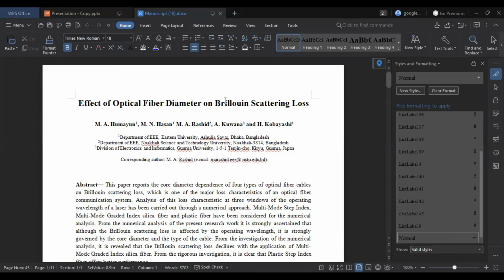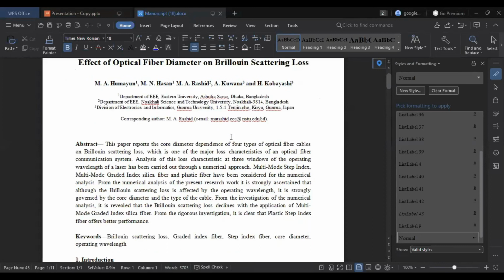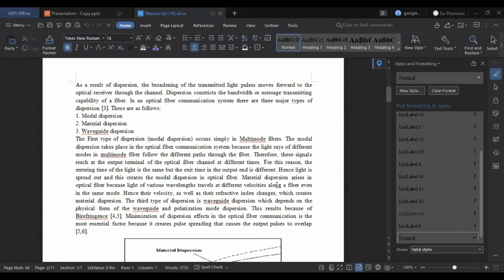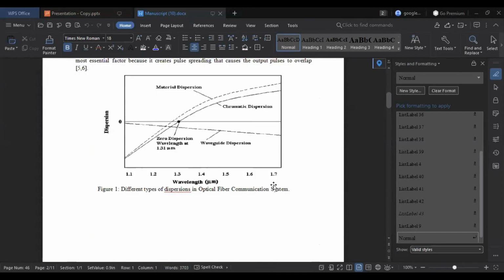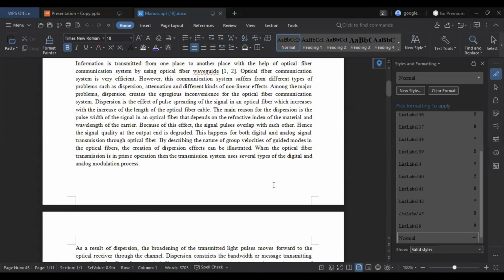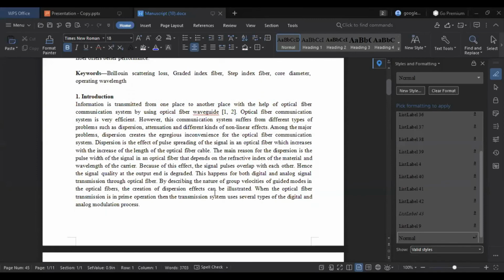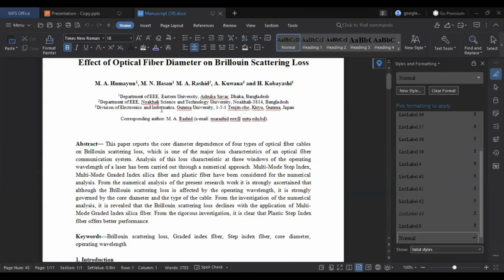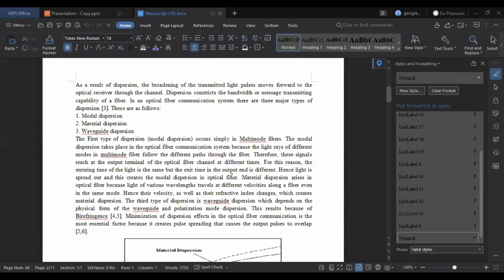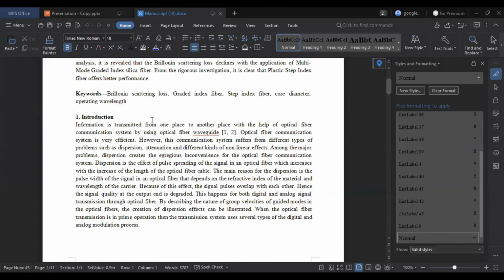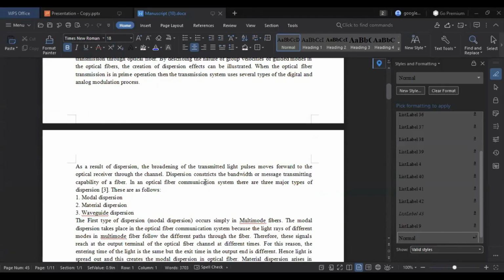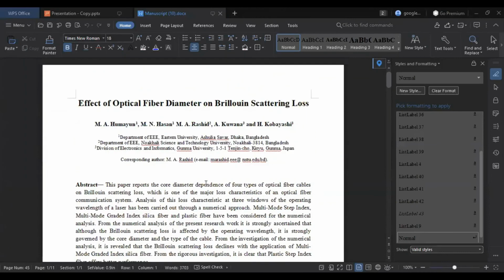Like effect of optical fiber diameter on Brillouin scattering loss. This is the outcome of my thesis student from Stamford University. His name is Nahid Hassan, batch 15. So this is the example. Like from the introduction, if you go through, what you will find is what the earlier researchers have done, right? Because here the topic is effect of optical fiber diameter, that means diameter of optical fiber on Brillouin scattering loss.